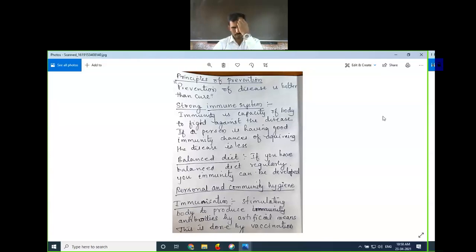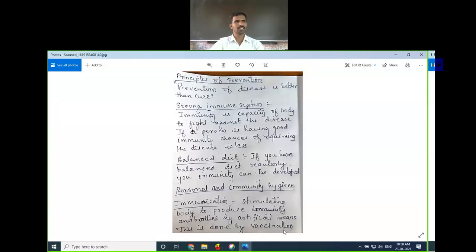Immunization means stimulating our body to produce antibodies against a specific disease by an artificial method. Here I have written: stimulating the body to produce antibodies by artificial method. This is done by vaccination.